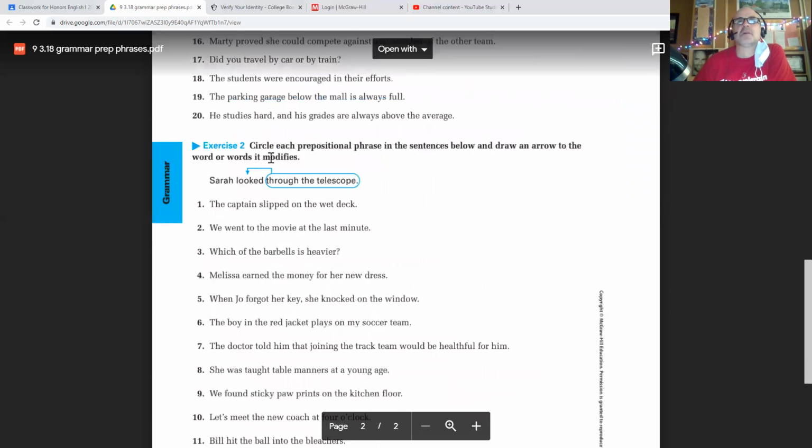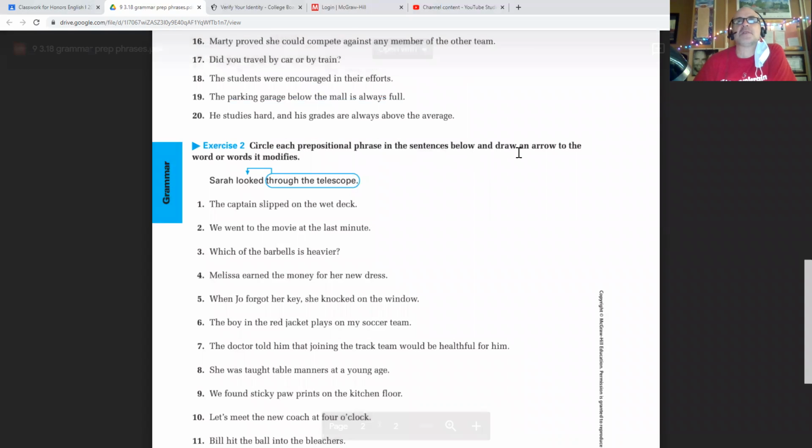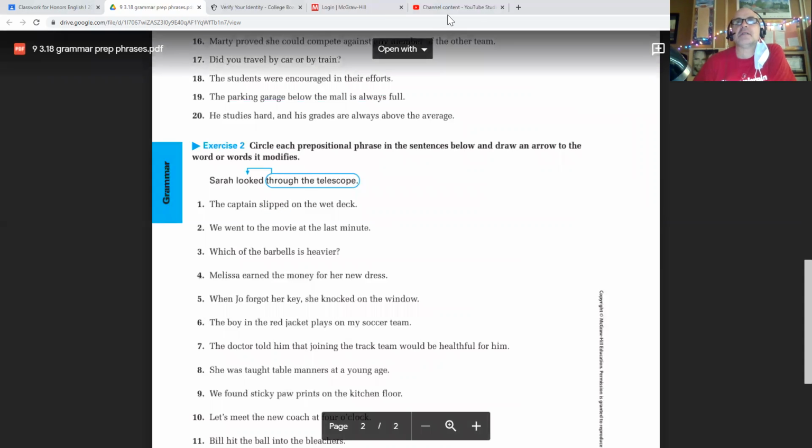Exercise 2 has a little more to it. Circle each prepositional phrase and then draw an arrow to what it modifies. It's not always going to be right after what it modifies. For example, through the telescope is a prepositional phrase that modifies the verb looked. Captain slipped on the wet deck. Where is that? On is a preposition, so on the wet deck is your phrase, and it tells where he slipped, so it's also modifying a verb. You get the idea.